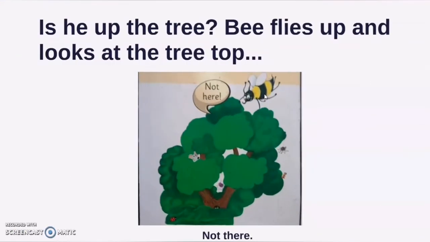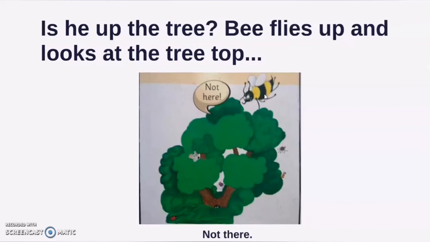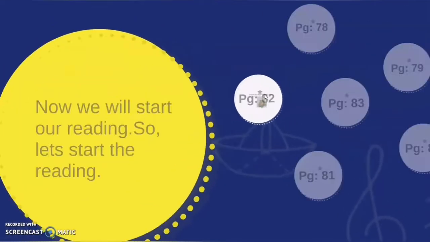Read these lines and try to know what the bee is doing on the tree. Is he up the tree? Bee flies up and looks at the tree top. Now the bee is looking for snake on the tree, but snake is not there. Move on to the next page.